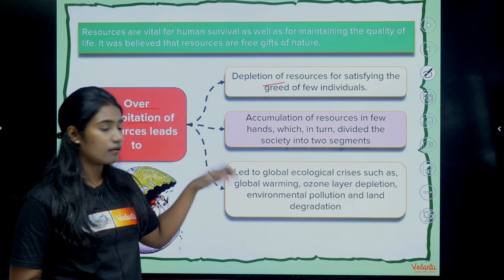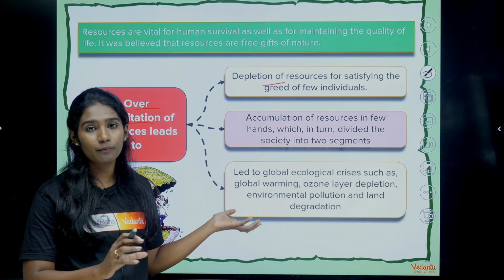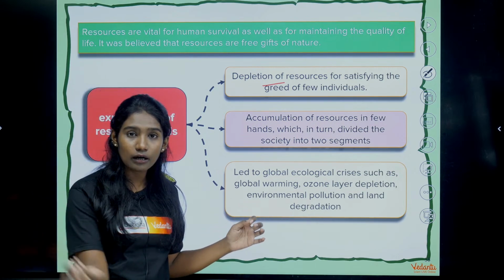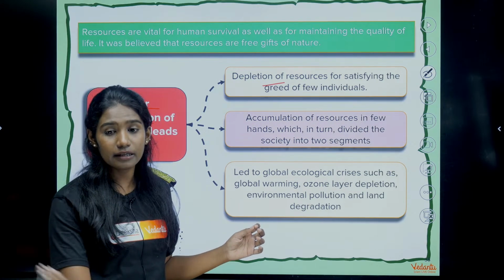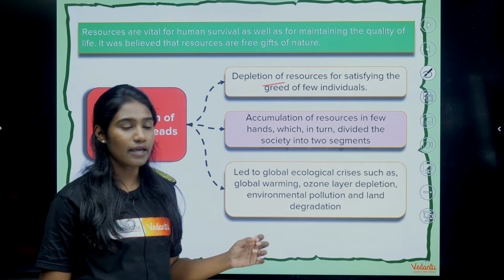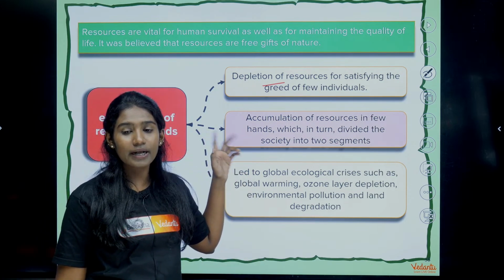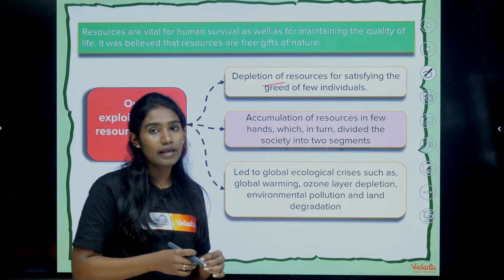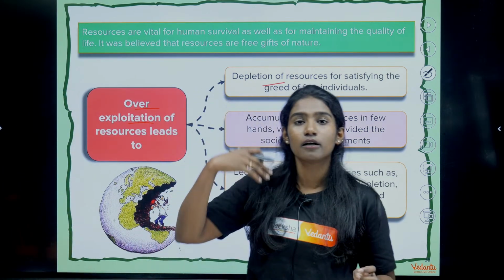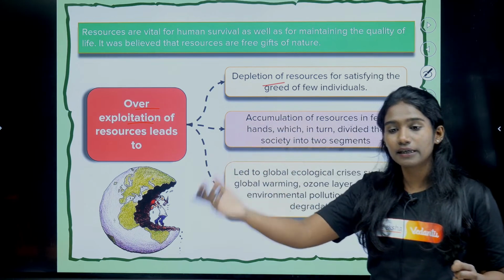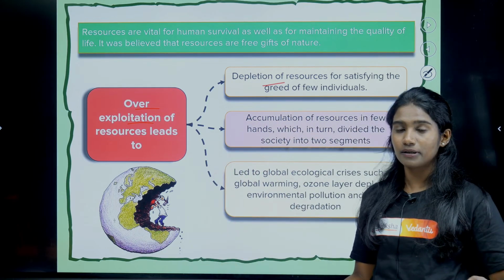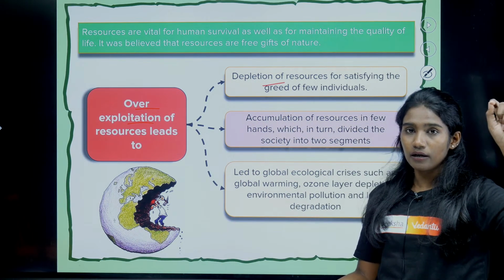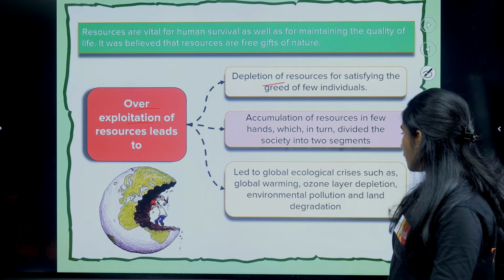And if you continuously deforest the region for developing industries, it will lead to global warming. And also ozone layer depletion. When so much CFC is released into the atmosphere, there will be ozone layer depletion.